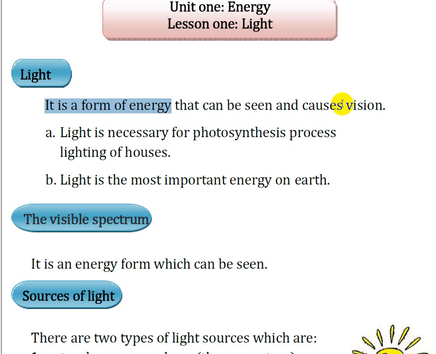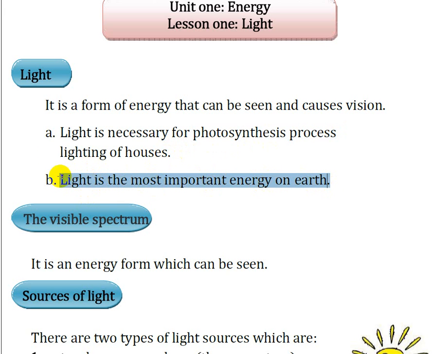Actually, I say that light is the source of life on earth. And you can say why? Because of a very important secret, which is the photosynthesis process, in which the plant makes its own food and gives us oxygen gas. And oxygen gas is very important for breathing. So it's the reason why we are still alive. And the other important thing is that light is the most important energy on earth.